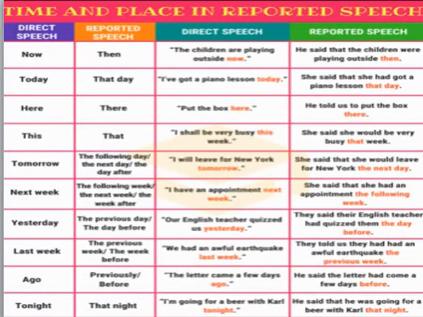When turning a sentence from direct to indirect speech, words showing nearness are changed into words showing distance. Thus, today is changed to that day, now to then, here to there, this to that, tomorrow to the following day or the next day or the day after, next week to the following week or the week after, yesterday to the previous day or the day before, last week to the previous week or the week before, ago to previously or before, tonight to that night. Now please pause the video and look at the examples. Please read the examples here.